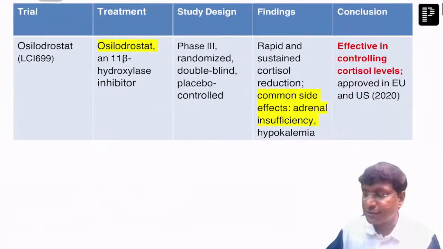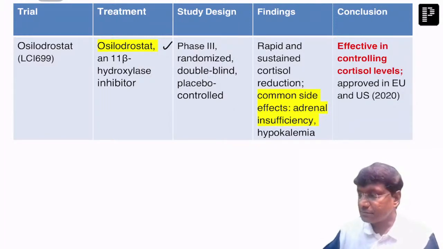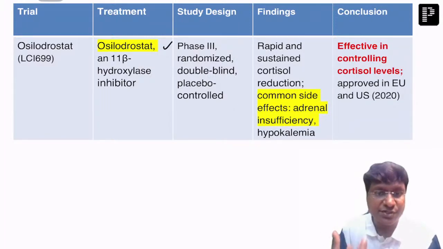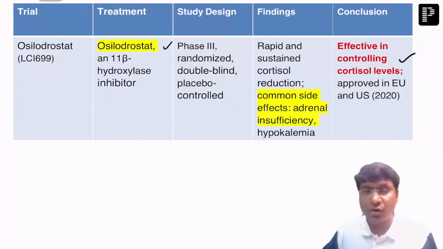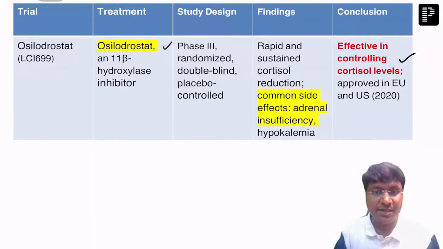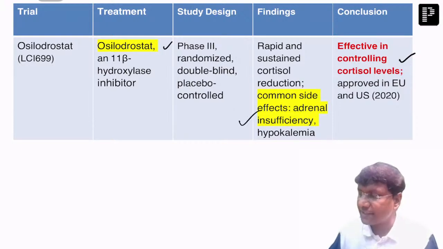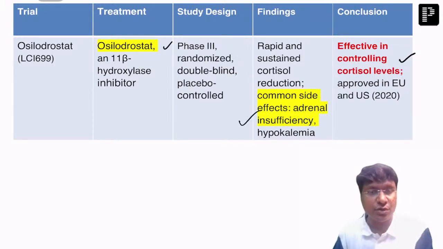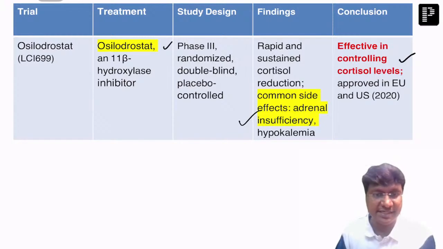One of the new molecules that I was telling you about is osilodrostat. Basically, it is an 11-beta hydroxylase inhibitor, right? The advantage of osilodrostat is that it reduces the cortisol levels effectively. But the common side effect is that it can cause adrenal insufficiency. So this is one of the new molecules, osilodrostat, which inhibits the 11-beta hydroxylase enzyme.